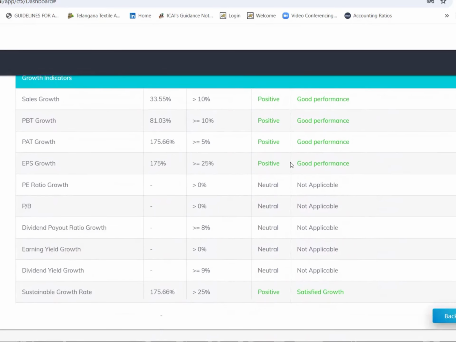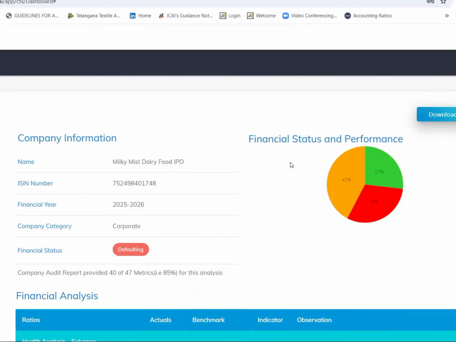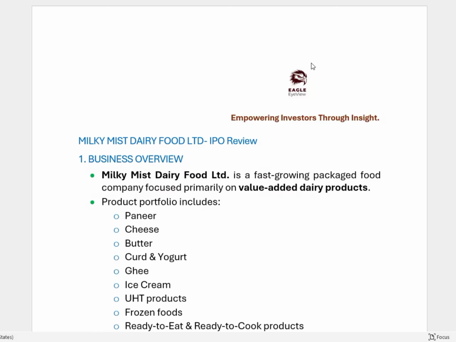So, coming to growth indicators, of course, all growth indicators are positive, none is negative. So, this is the financial status of the company. And now let us go on to the IPO review. Yeah, here is the IPO review.